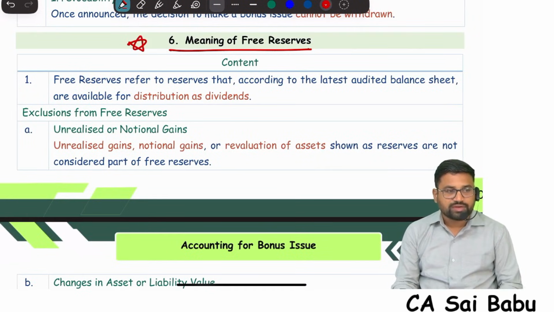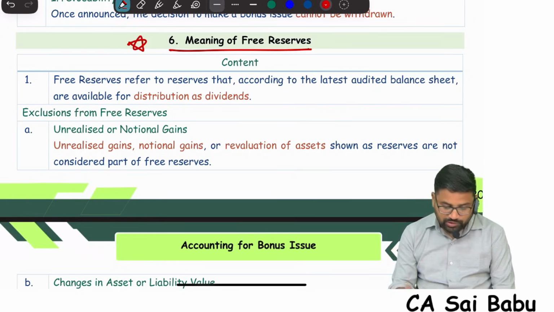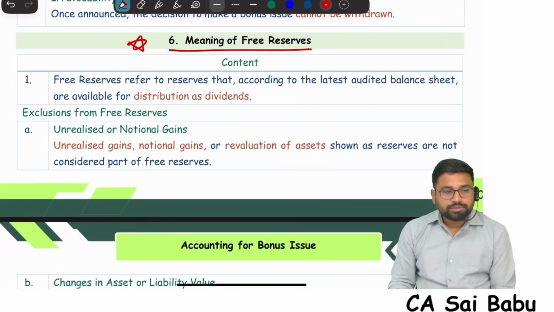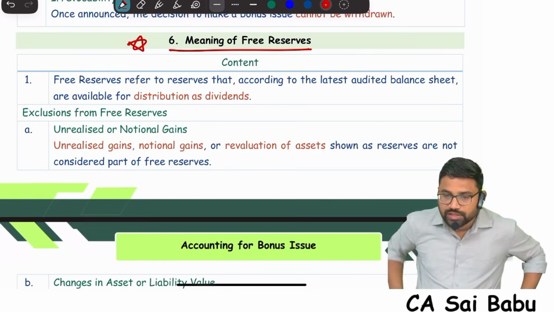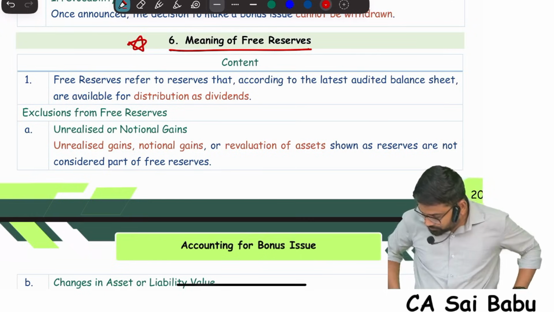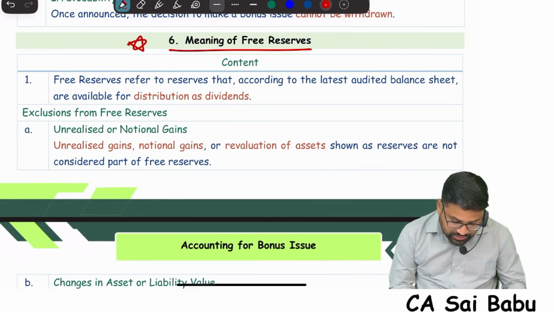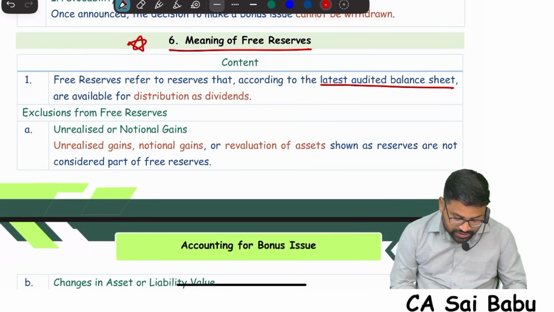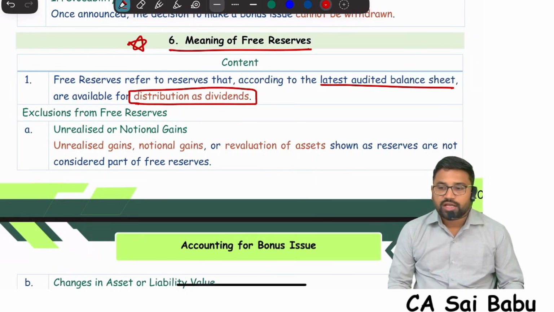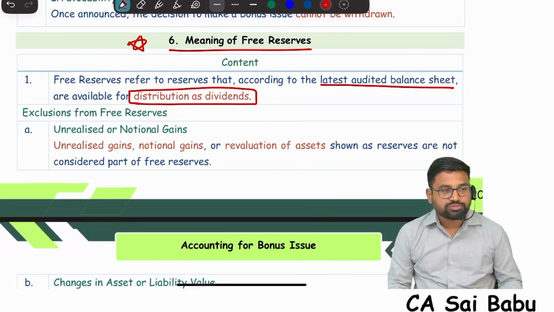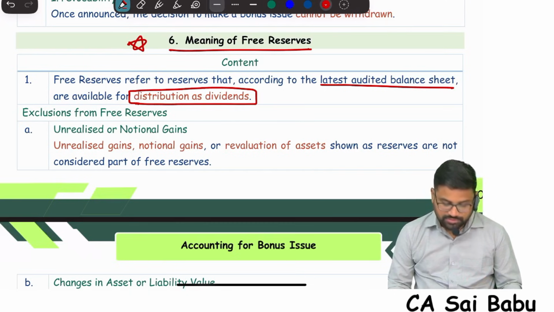You learn it once for all. What is free reserves? Look at the definition. Free reserves refers to reserves which, according to the latest audited balance sheet, are available for distribution as dividend. Any profits available for distribution of dividend are called free reserves.